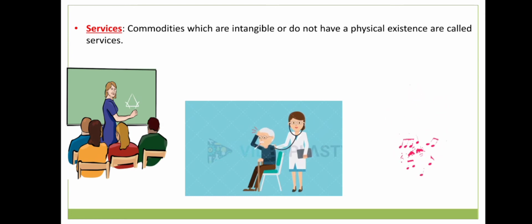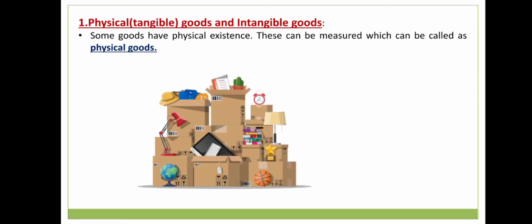So, let's see. Now, types of goods. There are many types of goods that we are going to see in today's topic. First is physical goods or tangible goods. Some goods have physical existence. This can be measured, which can be called physical goods.